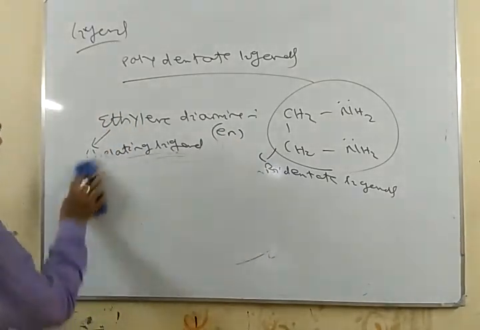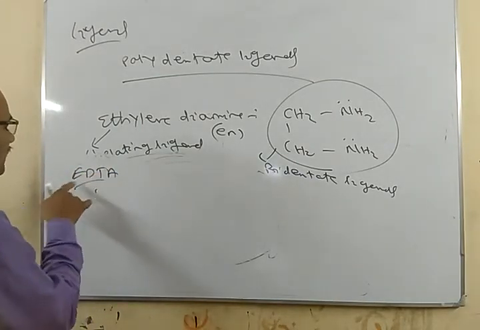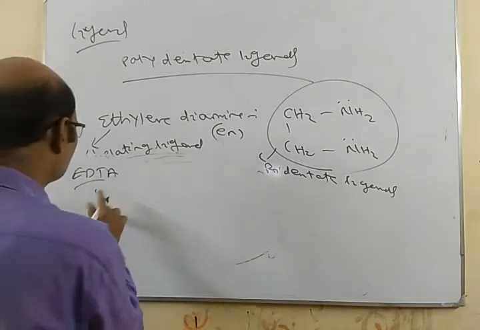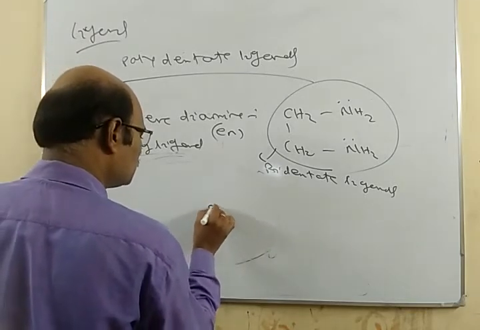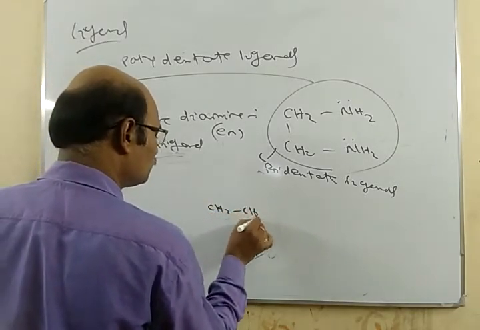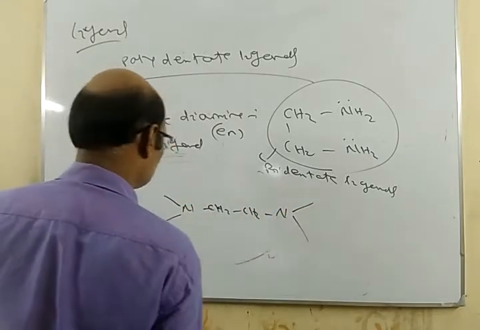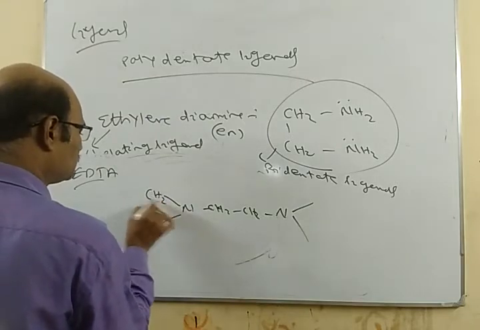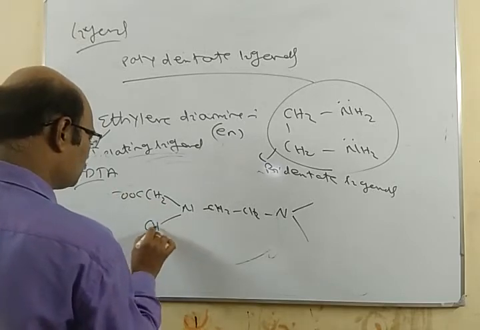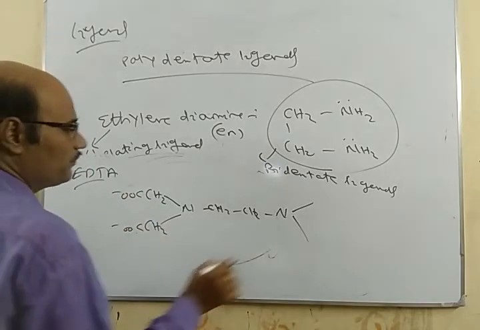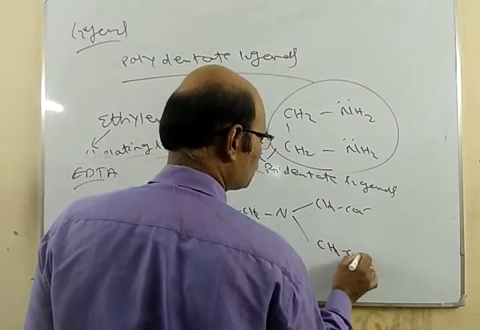Then we have the EDTA, ethylene diamine tetraacetate. We have CH2, N, N, CH2 CO minus, CH2 CO minus, CH2 CO minus.